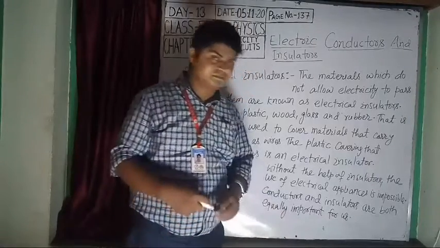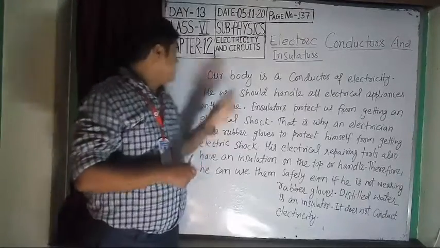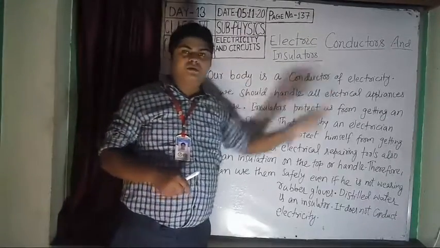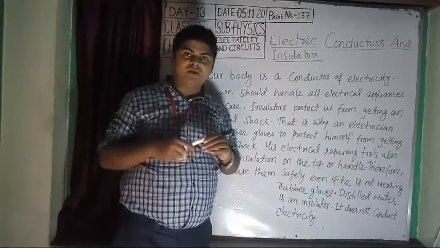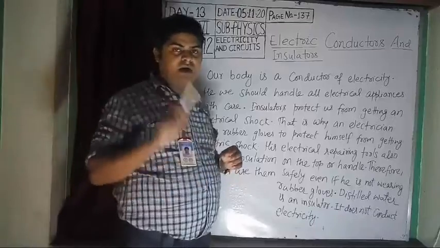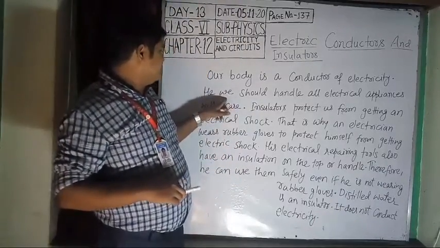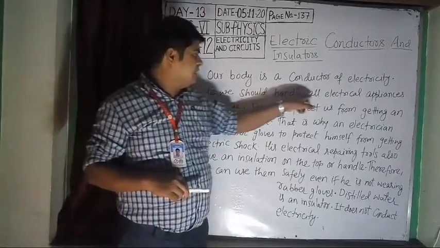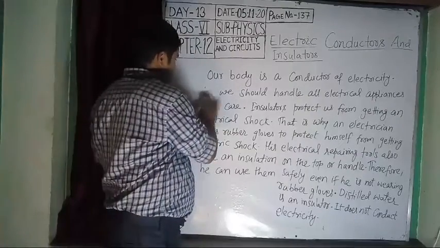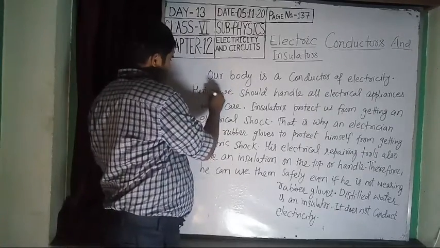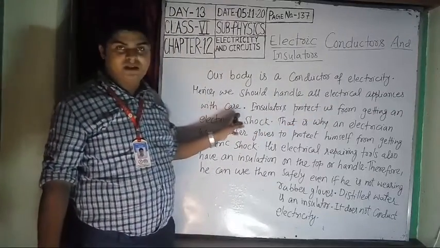Students, our body is also a good conductor of electricity. That means we feel electric shock. Why? Because our body is also a good conductor of electricity. So we should handle all electrical appliances with care.